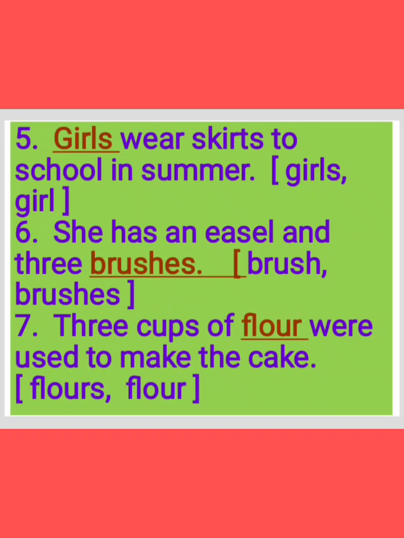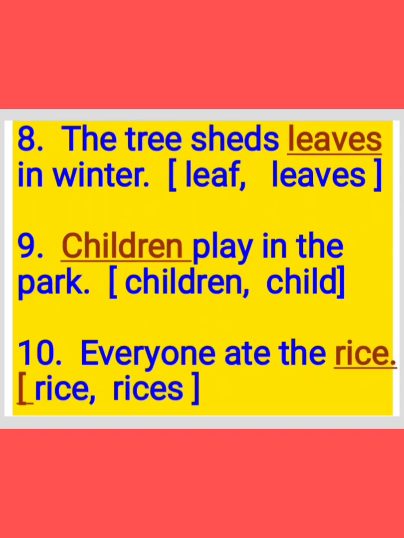Got it children? Now see the eighth one children. What is the eighth one? The tree sheds dash in winter. So leaves. What is the plural form for leaf? Leaves. So it is countable. So what is your answer? The tree sheds leaves in winter.